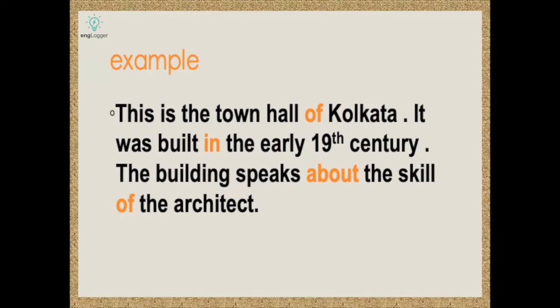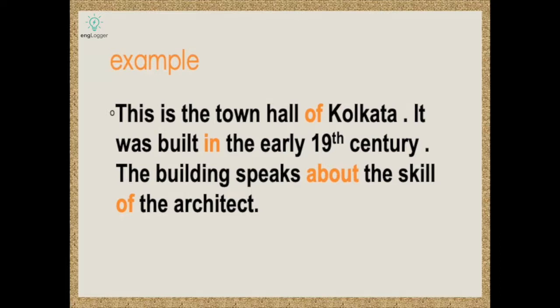The very first preposition is of in the first sentence, placed before the noun Kolkata, and it joins the noun town hall to the noun Kolkata. In the second sentence, in is the preposition. It tells us about the time of the action built.